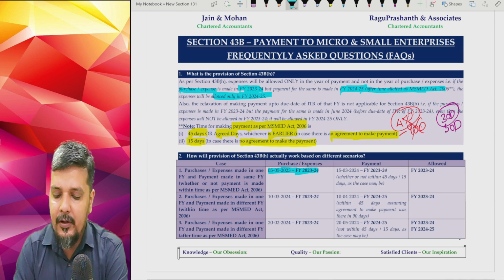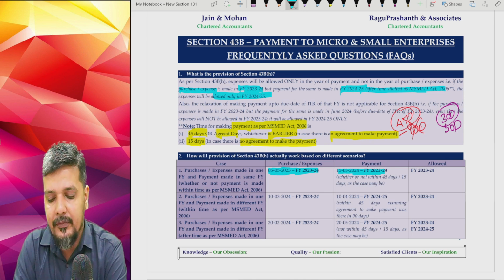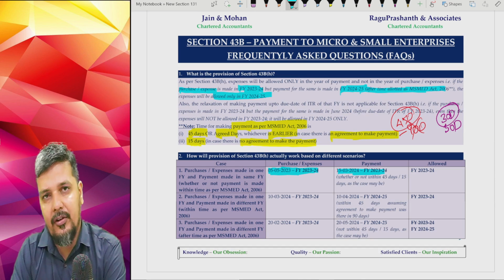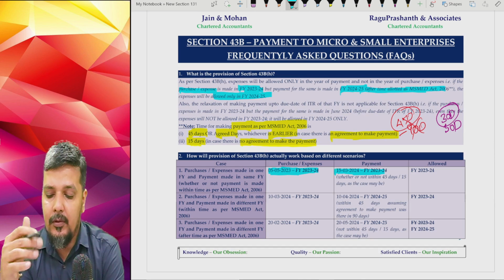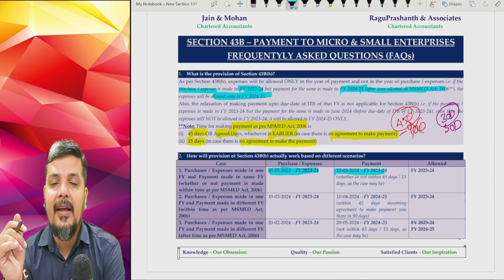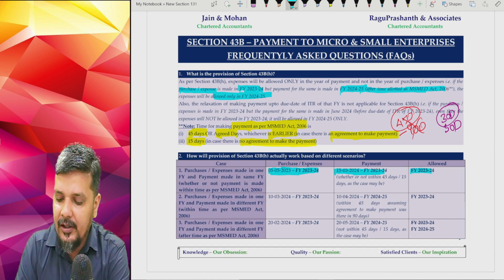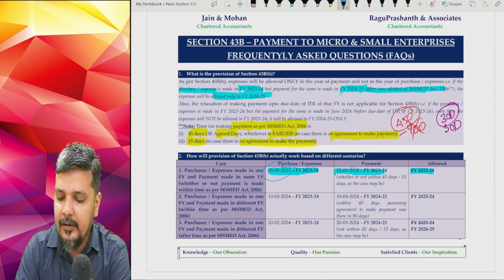And the payment for the same is made on 15th of March 2024. Purchase is on 5th of May 2023, financial year 23-24, and the payment is on 15th of March 2024. That is financial year 23-24. In that case, you can claim that amount as an expense in the same financial year, even though this payment is not within the time frame of the MSMED Act.